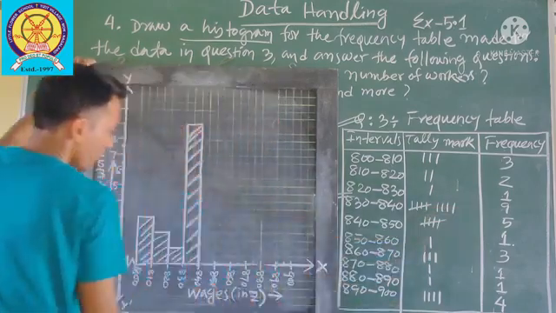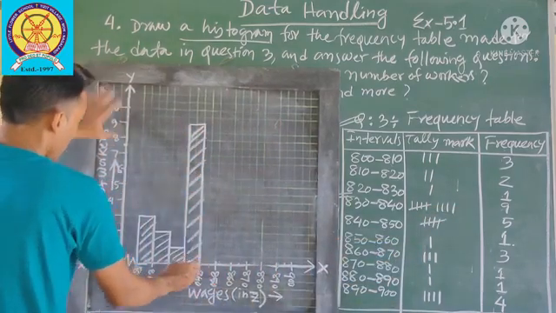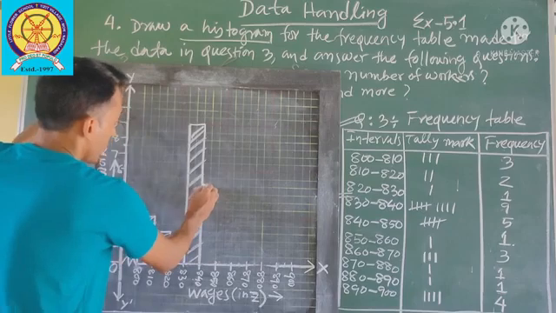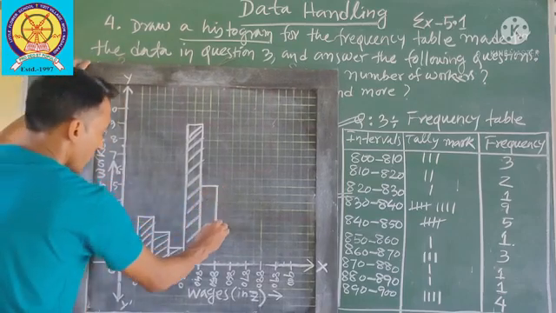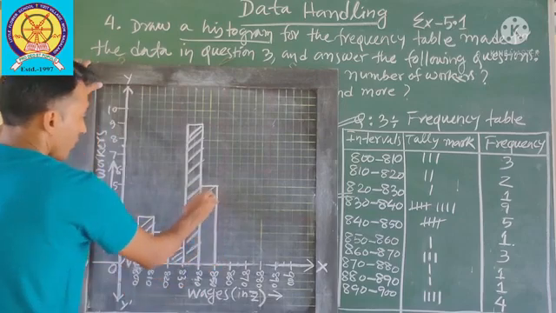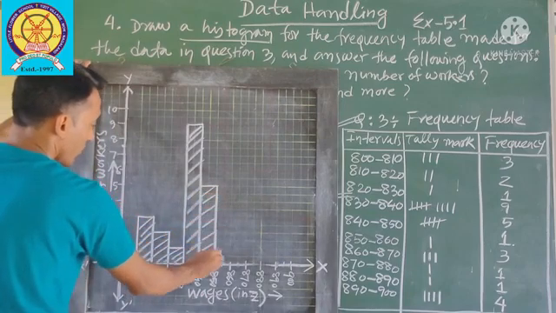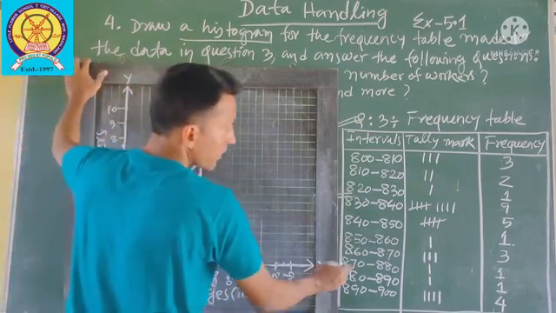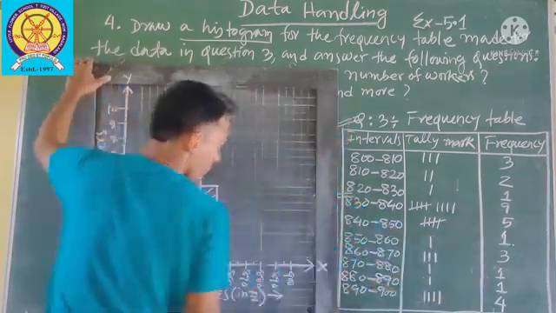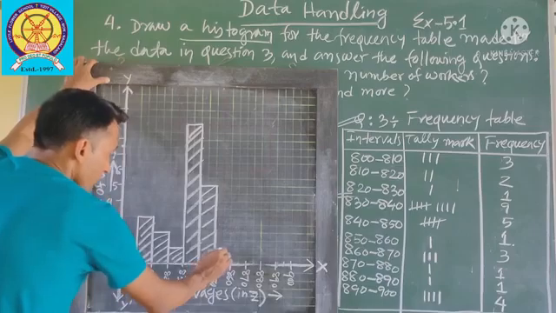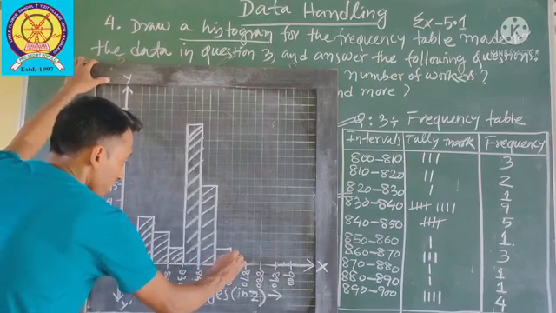How much? 5. Up to 5. Next 850 to 860. How much? 1.